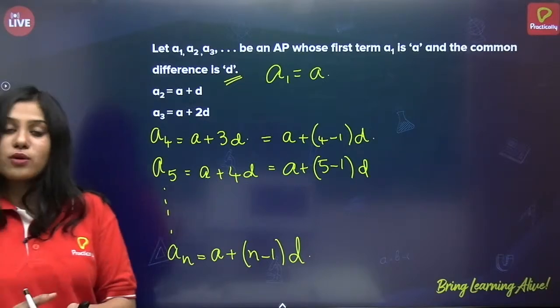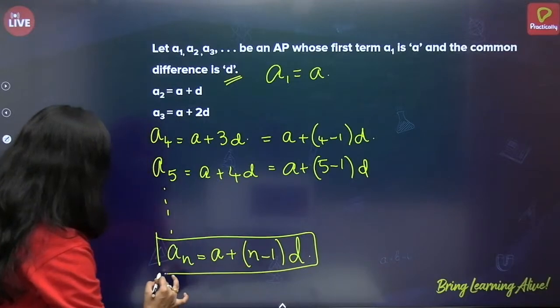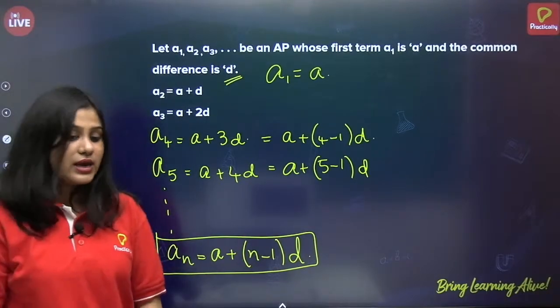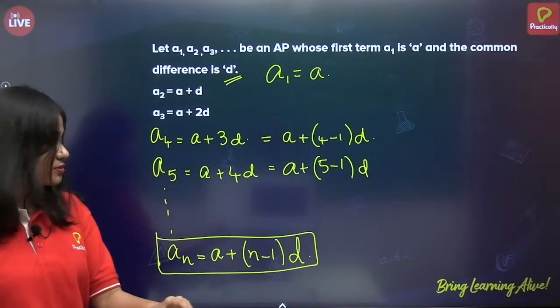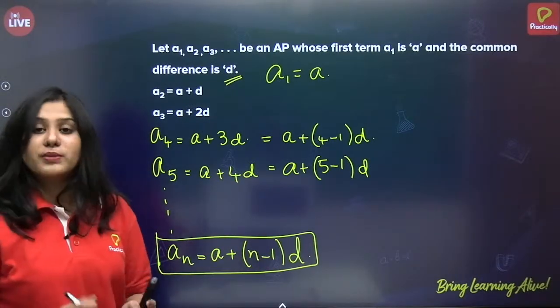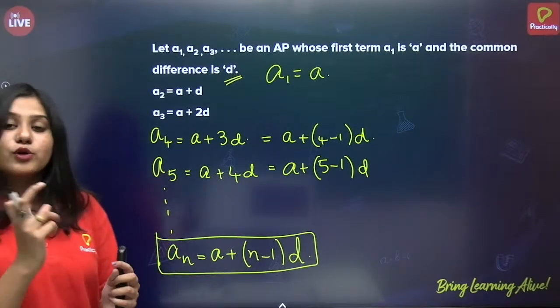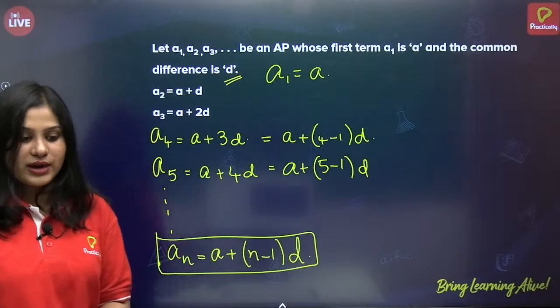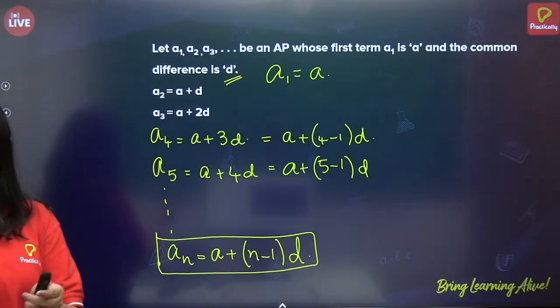And what is the formula for it? An is equal to a plus n minus 1 into d, where a is the first term, n is number of terms, and d is the common difference. Okay? So, n is what? Number of terms in an AP. Alright? Okay. So, this is about nth term of an AP.